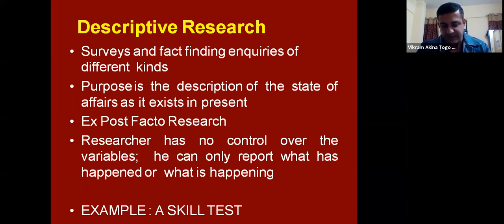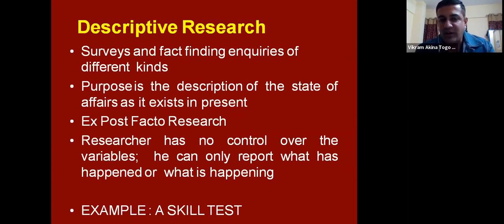As the word says, descriptive, here we are trying to describe a problem. We are trying to describe the present state of that particular problem, and how we are planning to derive a new study out of it. Wherever we are doing that kind of analysis is called descriptive.